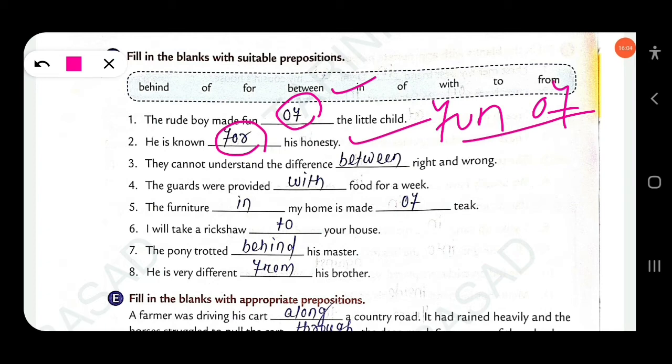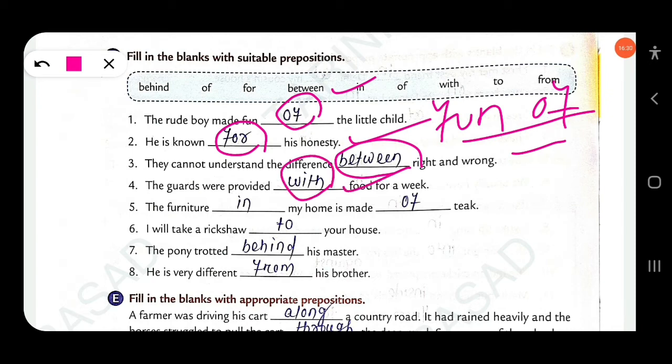The next, they can't understand the difference. Here the comparison is made between 2, so "between" will be used. If a comparison is made among more than 2, in that case we have to use "among". So here they cannot understand the difference between right and wrong. The next, the guards were provided with. Okay, provided with.